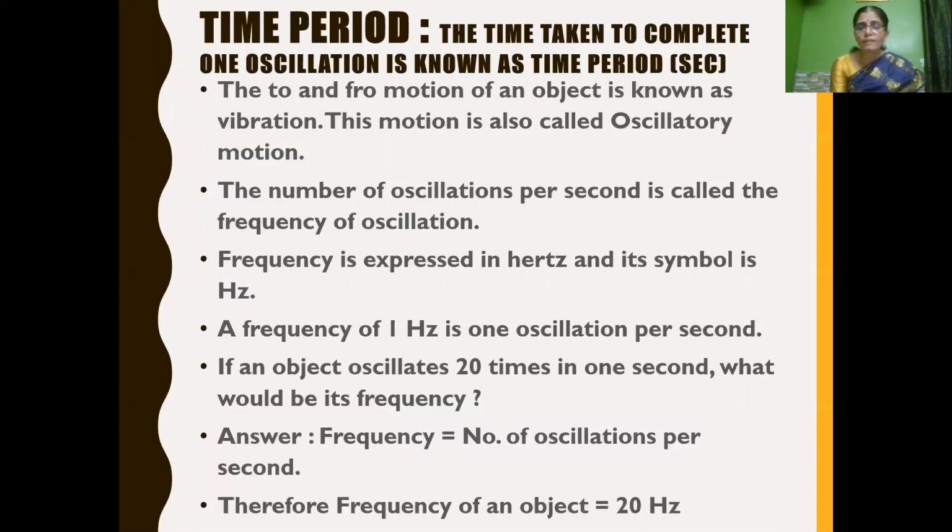And then we have learned about frequency of vibration or frequency of oscillation. What is frequency of oscillation? That is the number of oscillations per second. In 1 second, how many oscillations take place is called frequency of oscillation. Frequency is expressed in hertz, and we denote it by the symbol Hz. What do you mean by a frequency of 1 hertz? It is nothing but 1 oscillation per second.